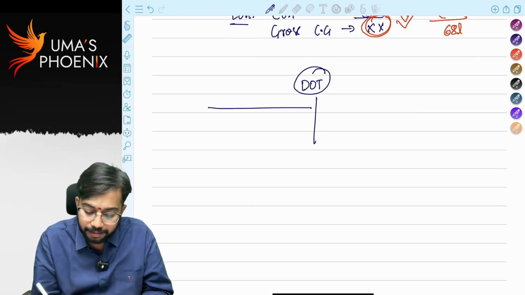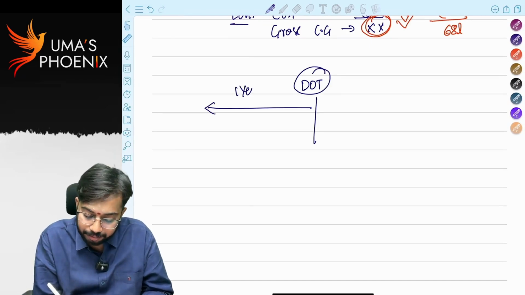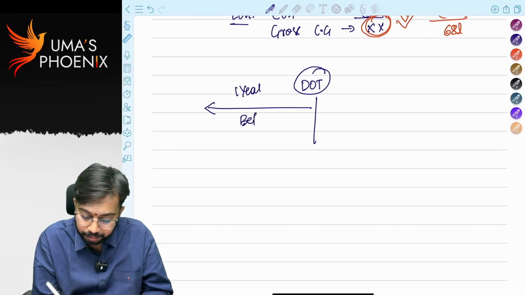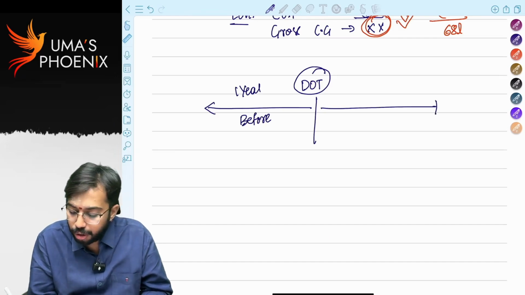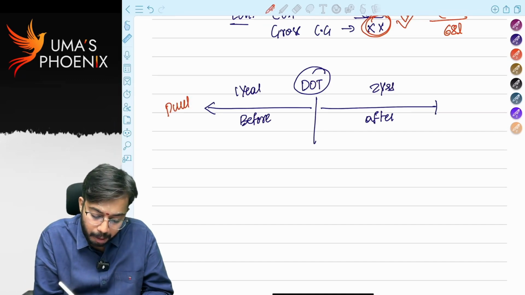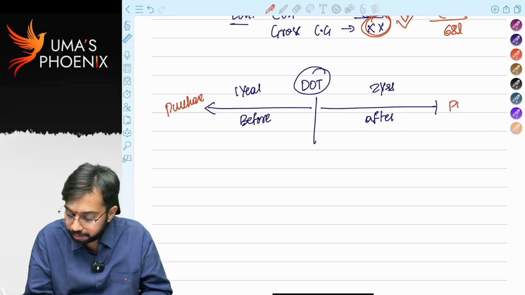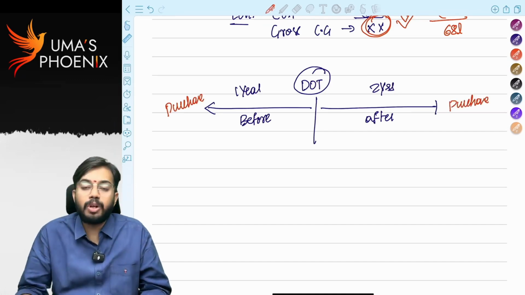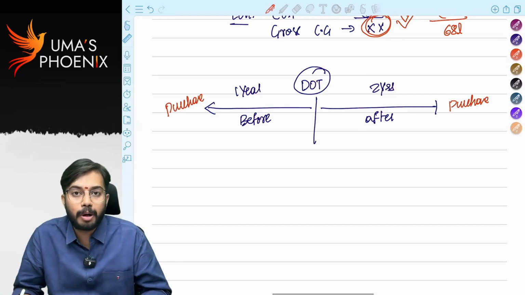From date of transfer 1 year before or 2 years after, I have to purchase a house property. Then whatever the amount spent for purchase of new residential house property is there, that is allowed as exemption.